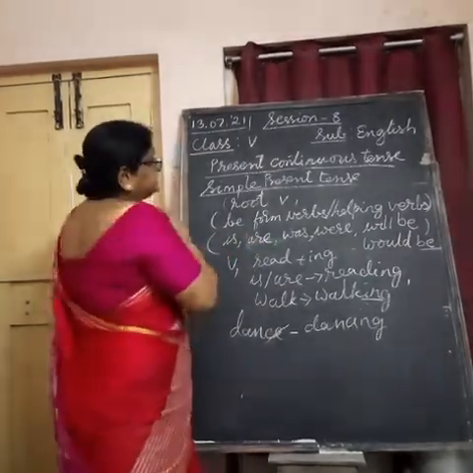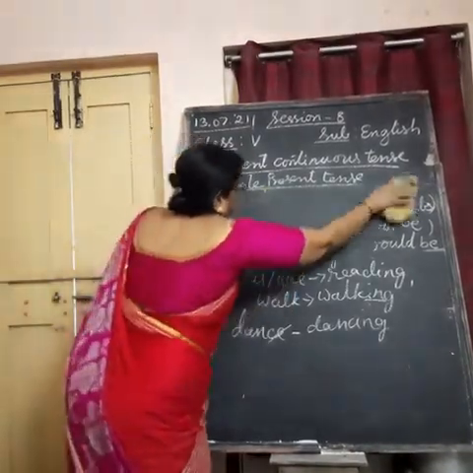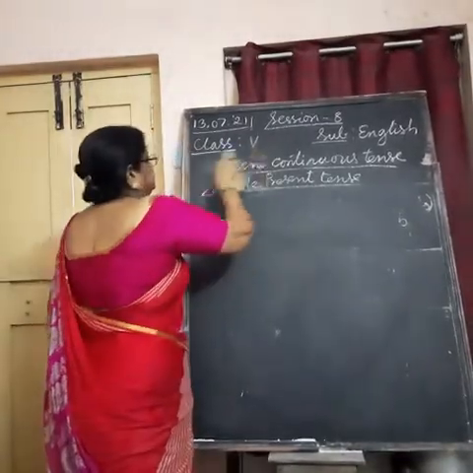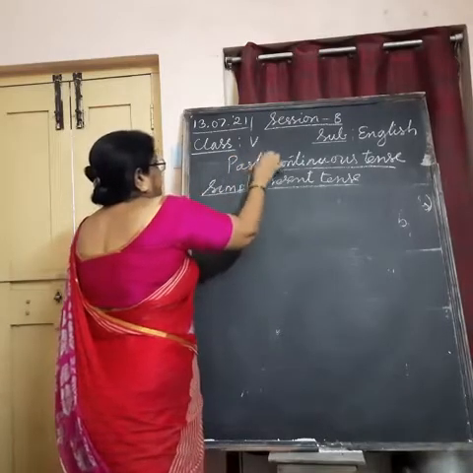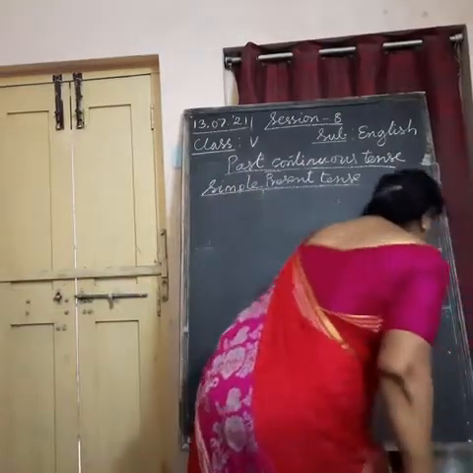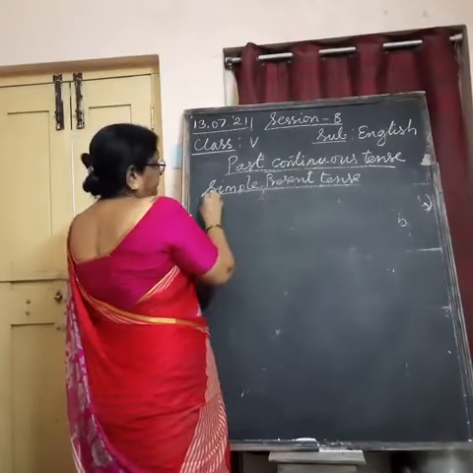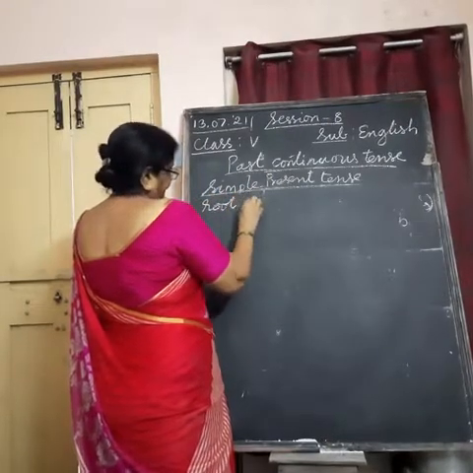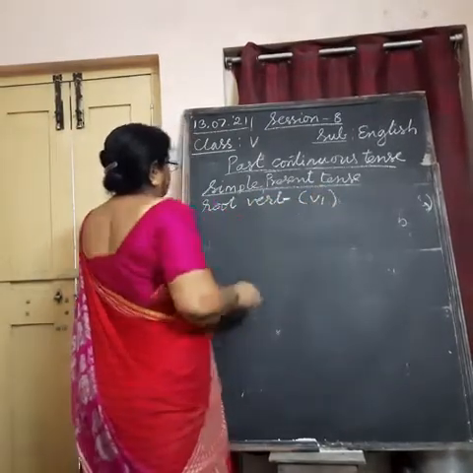And in past continuous tense, it is very simple. You don't need to break your head so much. In simple present tense you use the root verb, or V1 form of the verb.